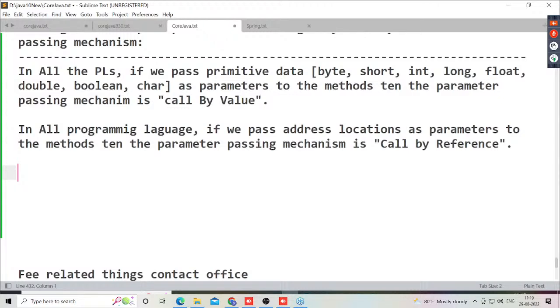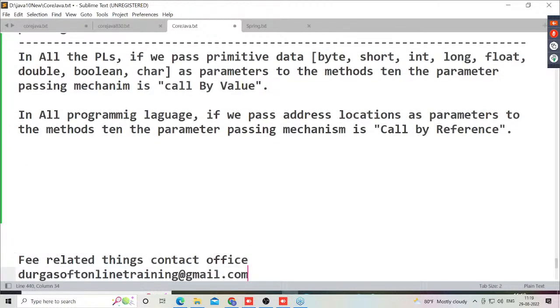When we pass primitive data as parameters to the methods, then the parameter passing mechanism is what? Call by value. All of you are getting my point or not? That's okay, fine. Observe carefully now.